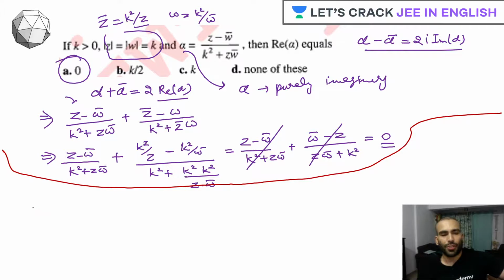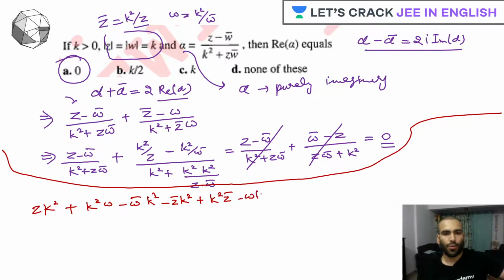So let's write down the numerator. So the numerator will be what? z into k square, then z into z bar. z into z bar will be what? k square. So w. Then we'll have minus of w bar k square. Then we have minus of z bar k square, plus k square z bar, minus of w k square, plus k square w bar, minus of z k square.